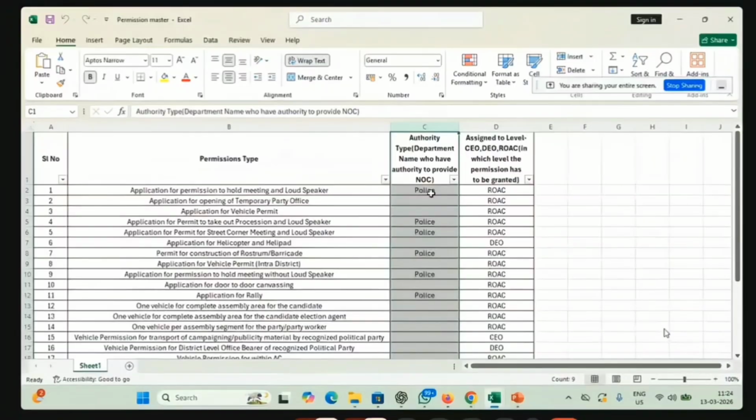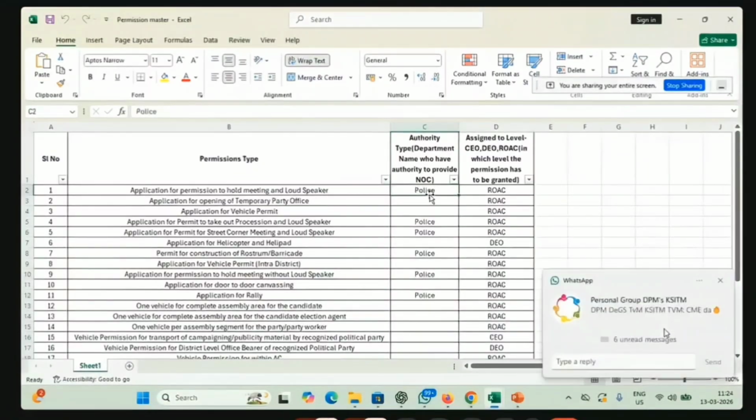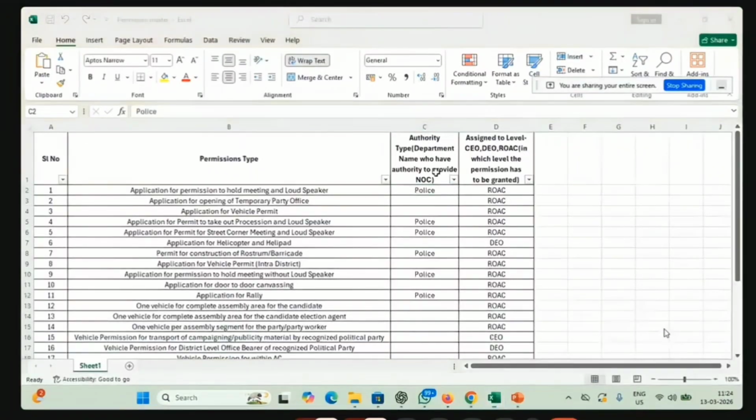So police also should be onboarded to the Encore portal. The permission request will come from the candidate or the political party representative. If there is no police, then it will come direct, and the RO can take a decision and approve or reject the permission. If there is police, then the application will be visible to the police also through a nodal Subida app, which we will be providing to these nodal officers, and from there they have to provide an NOC. After that, RO will submit. After that, only RO will accept or reject the permissions.